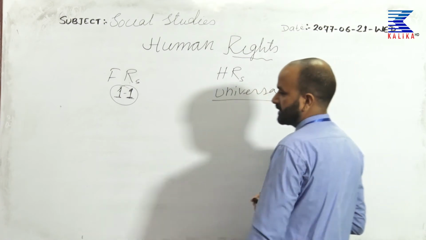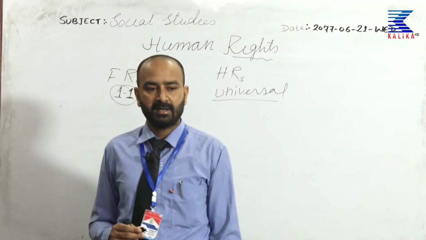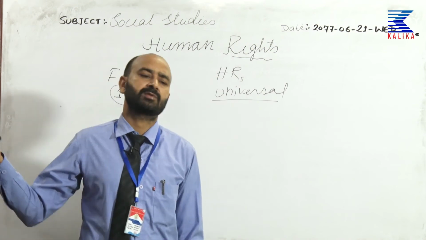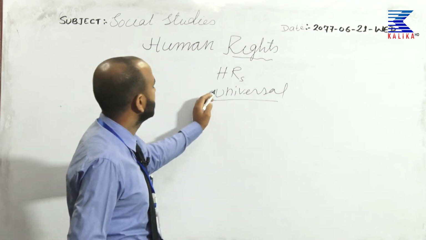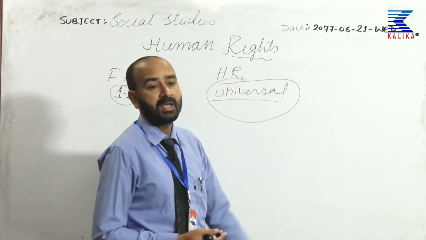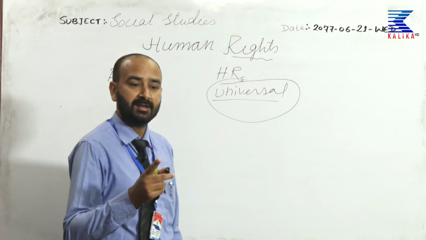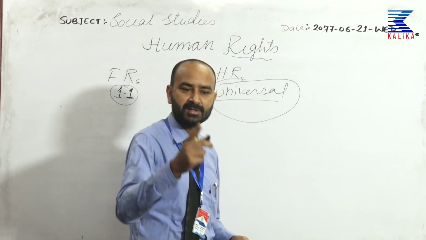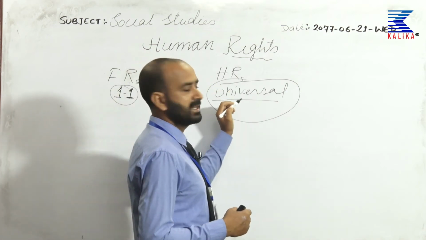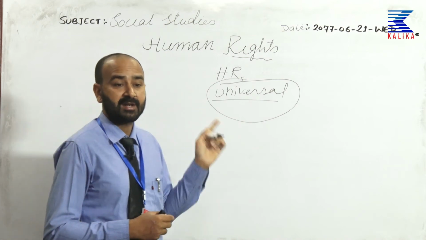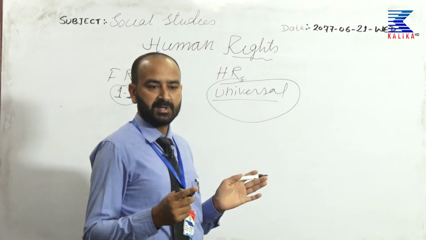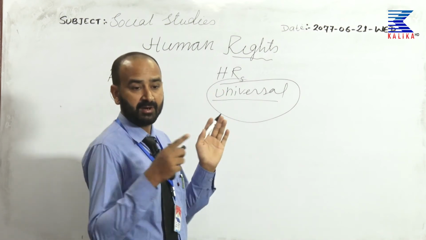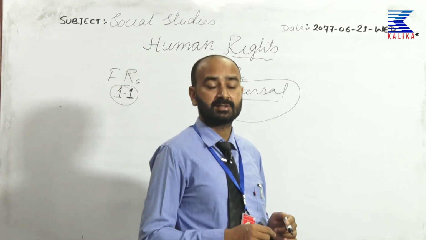Next, human rights are universal. Whatever rights you get as a human being in Nepal, you will enjoy the same rights when you go to Canada, Sri Lanka, India or China, because you are a human being and these rights are protected throughout the globe. You will get the basic rights until you break the law. If you break the national law in Canada, obviously you will be punished. But without doing anything, your fundamental and human rights cannot be violated. If somebody tries, you get legal protection against the violation or snatching of your basic rights.